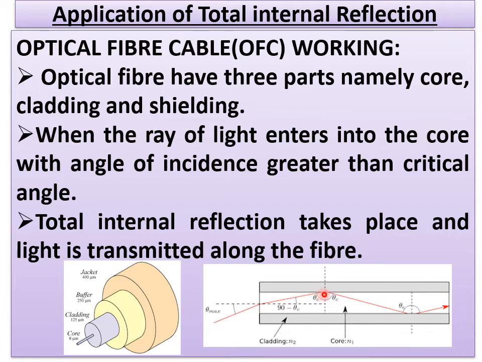It should take a total internal reflection. Here again, if you take this surface, this angle also is greater than the critical angle. So again it takes total internal reflection in this way. It is mentioned here, this is the core and this is your cladding. I hope you have understood this. So total internal reflection takes place and the light is transmitted along the fiber. As it enters, it keeps taking total internal reflection continuously. The process goes on.